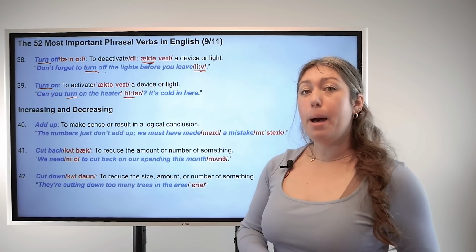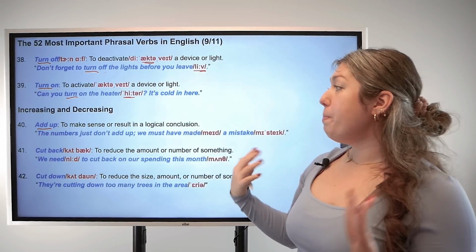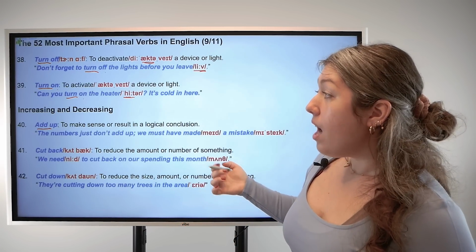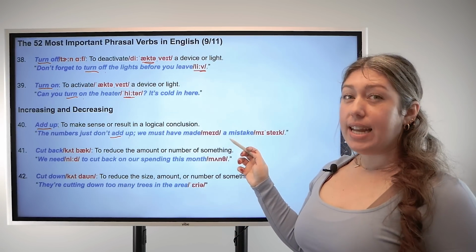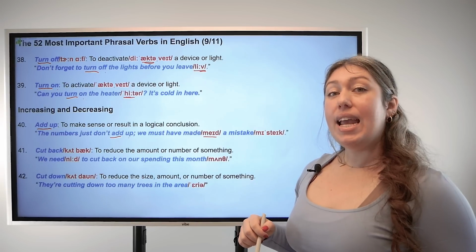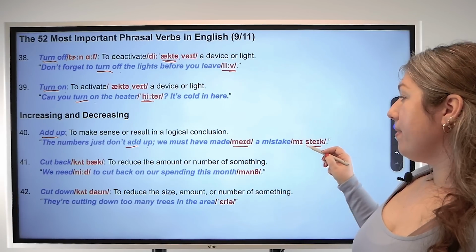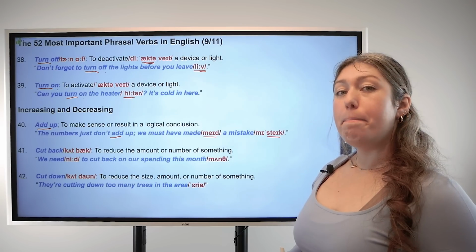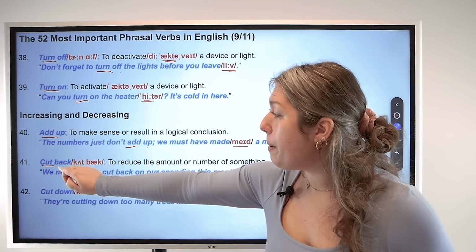Number 40, add up. Base verb add, particle up. This means to make sense or result in a logical conclusion. For example, the numbers just don't add up. We must have made a mistake. And let's look at pronunciation. Made, made. And mistake has emphasis on the second syllable. Mistake, mistake. Good.